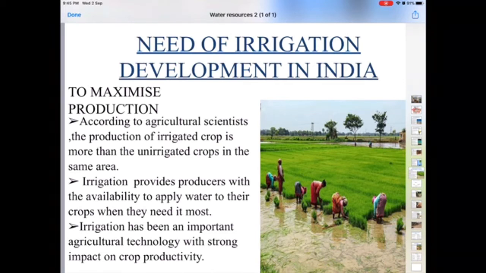So irrigation is not only necessary, it is very much required to fulfill the countrymen's requirement, as well as to increase the production in agriculture, as well as to increase our exports also. That is only possible with the help of irrigation.